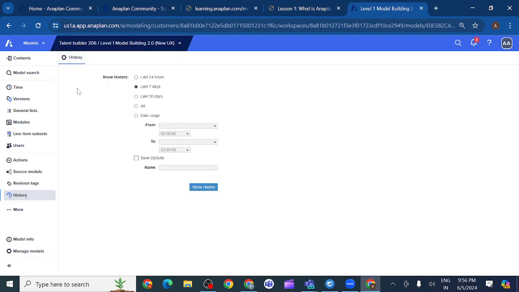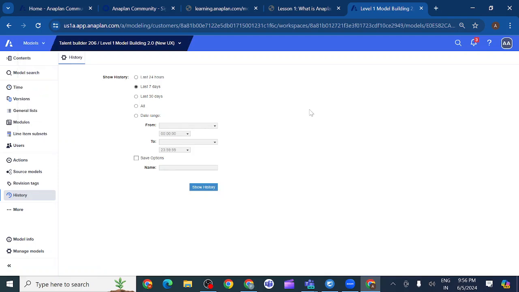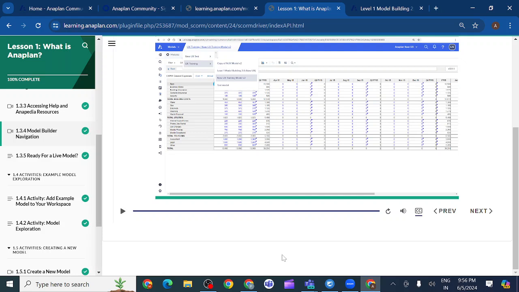And if I go to models, if I click models again, I go to home page, and from there as well I can open my model. These are the different options I have.